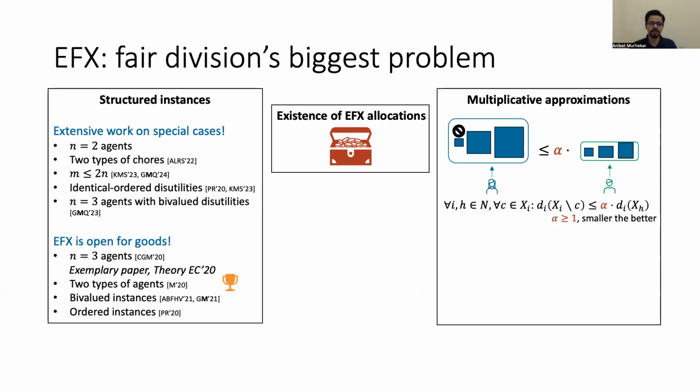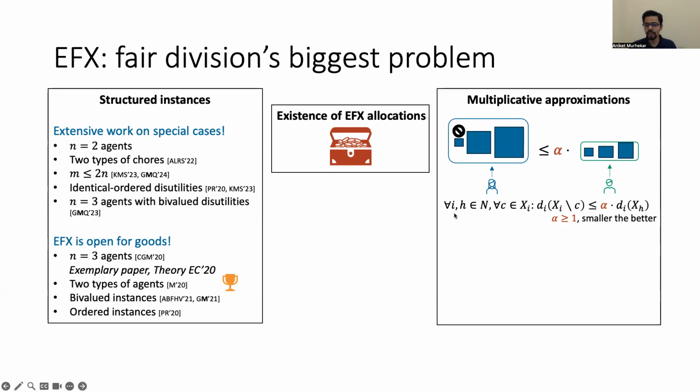So apart from all of this great work on structured instances, there's also a lot of work on another direction, by trying to relax this problem in another way, which is that of multiplicative approximations. So instead of expecting that the envy between two pairs of agents disappears exactly after the removal of any item, you settle for the relaxation that the envy is bounded up to a factor of alpha.